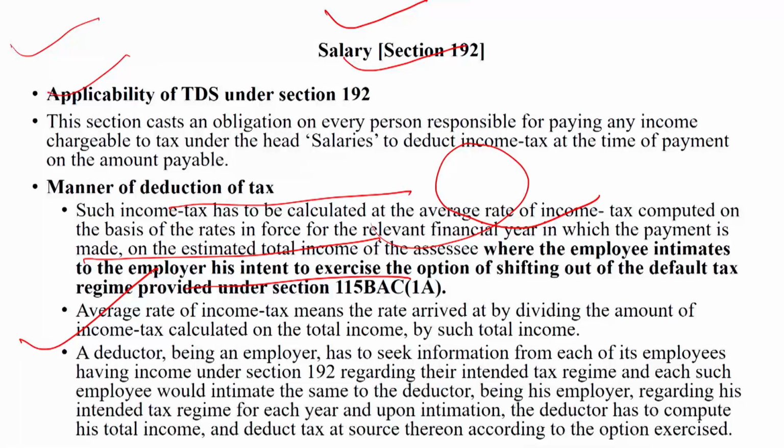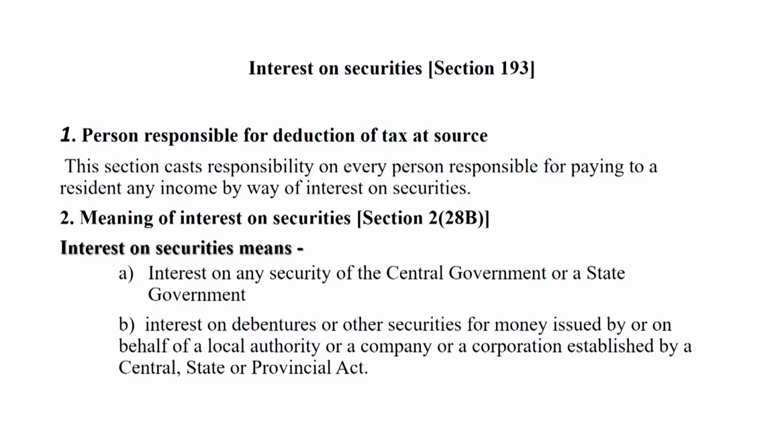An employer has to seek information from each of the employees having income under section 192 regarding their intended tax regime, and each such employee would intimate the same to the deductor, and the deductor is required to deposit the amount of tax which has been deducted on the income of the employee. Section 192.